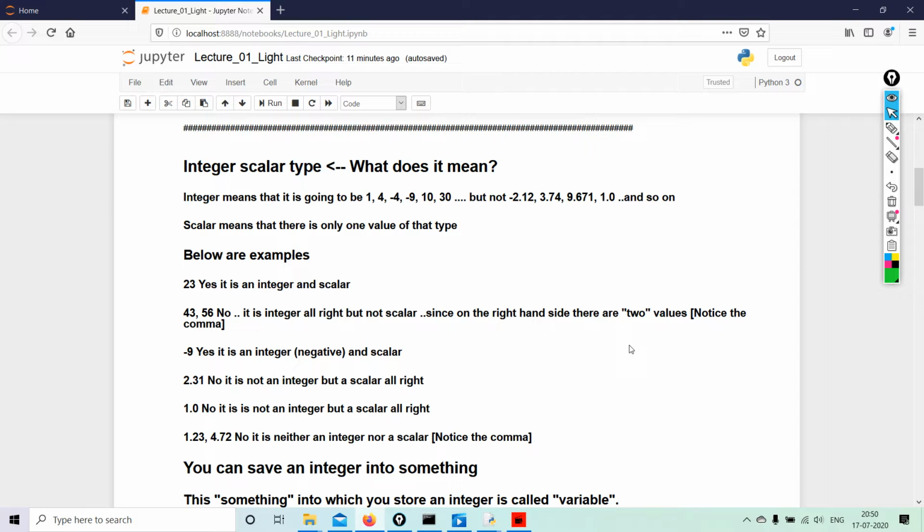So please pay attention. So what is the number 23? It is an integer and a scalar, because we said that scalar is one value of that particular type. 43, 52, no. It is an integer, all right, but not scalar, since on the right hand side there are two values. Notice the comma. So here, if you pay close attention, there is a comma. So this is not a scalar number. This is not a scalar data type.